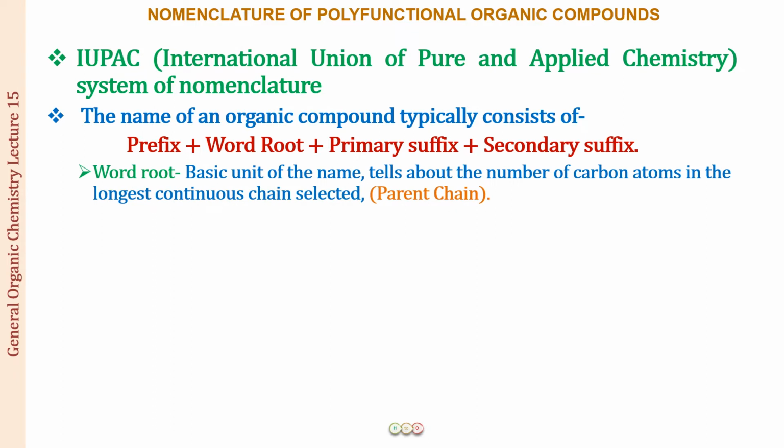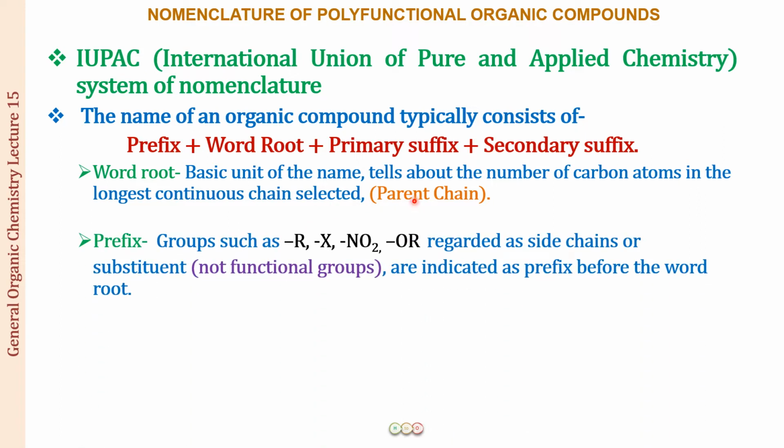So the word root is giving us the basic unit of the name. This tells us about the number of carbon atoms present in the longest continuous chain selected, and the longest continuous chain selected is called the parent chain. Next we have the prefix. So prefix is the substituent or the side chain which is not the functional group, and these groups are always indicated as a prefix just before the word root.